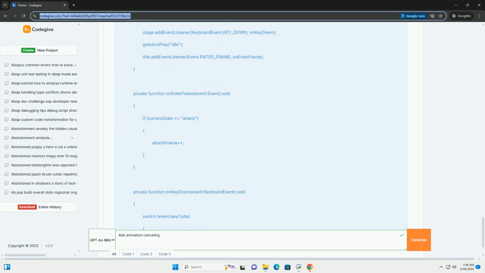Important notes about fading. Performance: fading is relatively inexpensive, but complex blending techniques, especially with bitmap data, can be performance intensive. Alternatives: instead of fading the entire movie clip, you could potentially fade in/out specific layers or parts of the character for a more subtle effect.